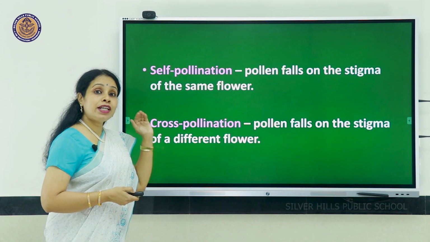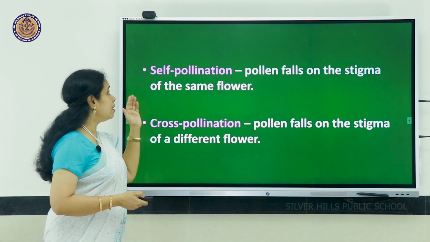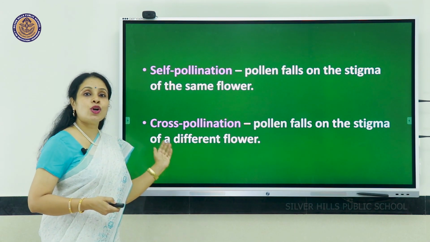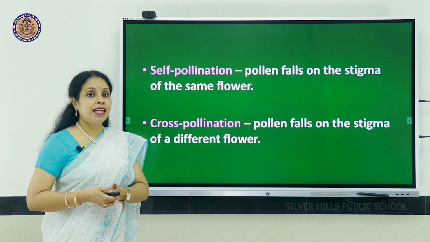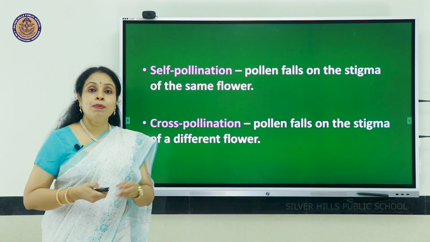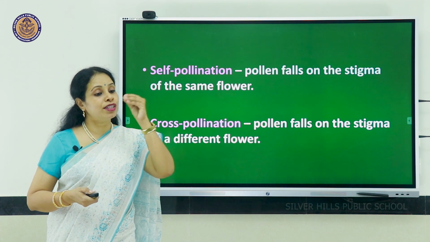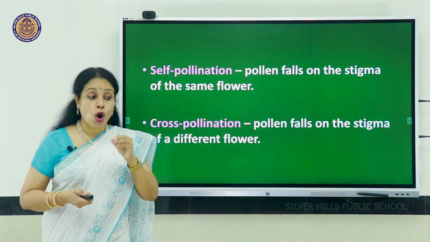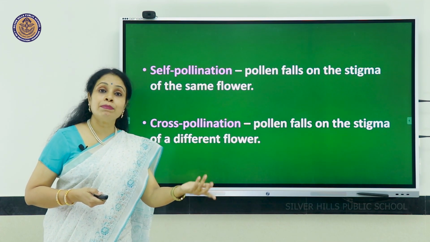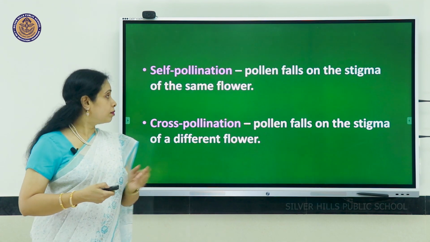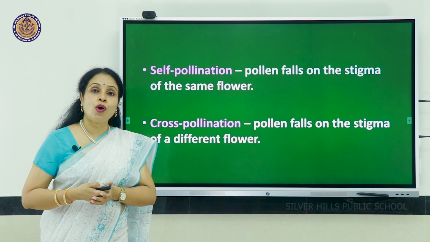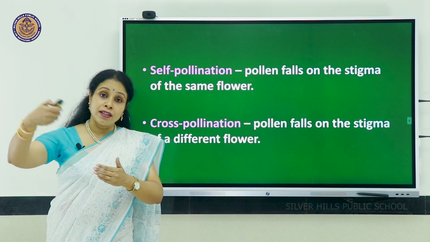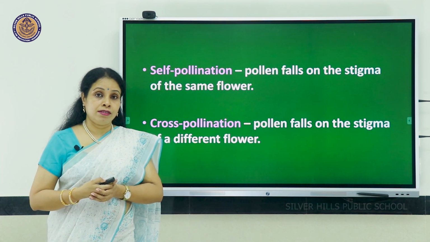We can classify pollination into 2 types as self-pollination and cross-pollination. As the name implies, in self-pollination, the pollen grains fall on the stigma of the same flower or on a different flower on the same plant. If it is cross-pollination, the pollen grains will fall on the flower of a different plant.